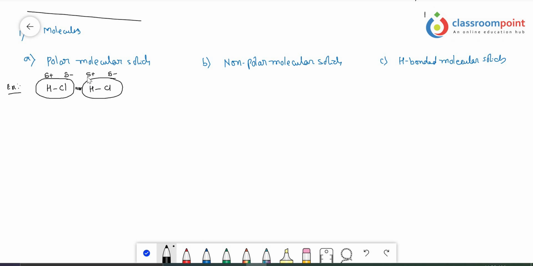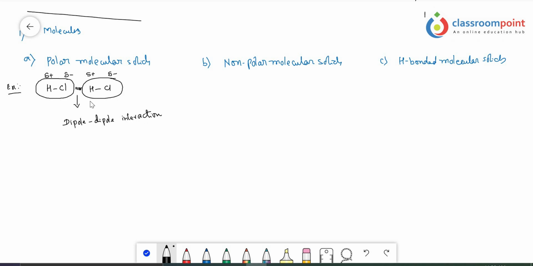So since partial charges are there, the attraction force that arises between the two dipoles is called dipole-dipole interaction, or else we can call it dipole-dipole attraction.